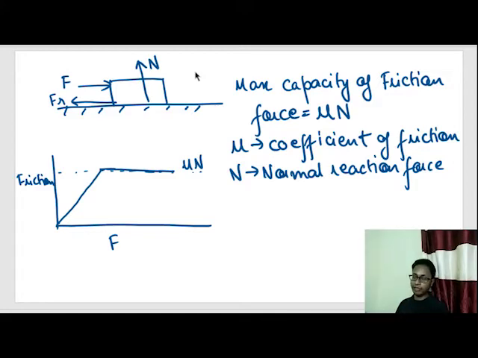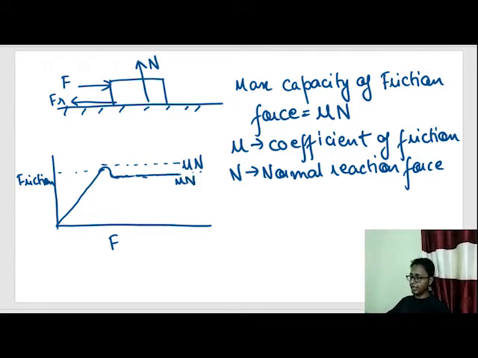Now there is a little bit of concept out here. When I increase the force, as soon as the body starts moving, the maximum value of friction force decreases a little bit. What do I mean? That means as the body starts moving, the maximum value of friction force that can be applied in a moving condition becomes smaller than mu n.